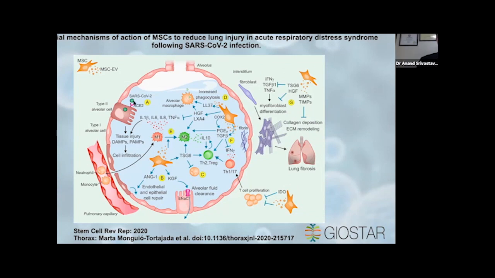So if you see this green color here, this is the virus, okay? What happened is there is type 1 alveolar cell in the lung and type 2 alveolar cell. Thank God that it infects only type 2 alveolar cells. Why does it infect only type 2 alveolar cells? Because this particular alveolar cell has a specific kind of receptor called ACE2 receptor, okay?